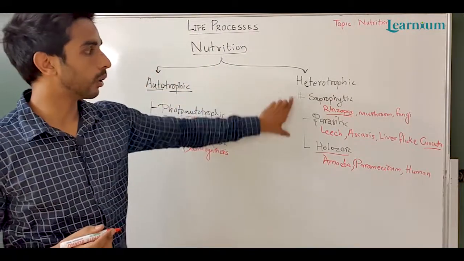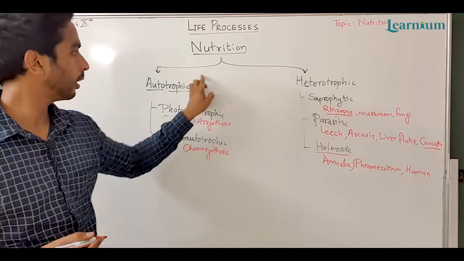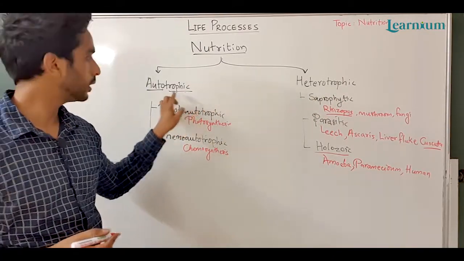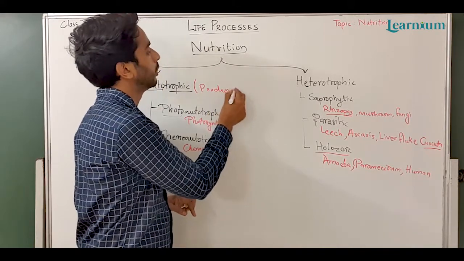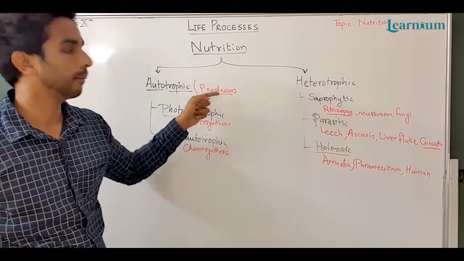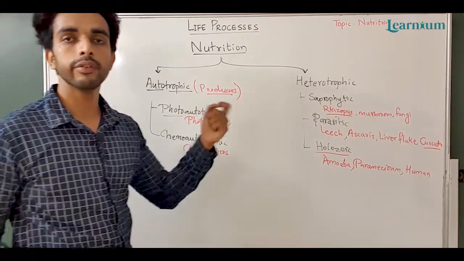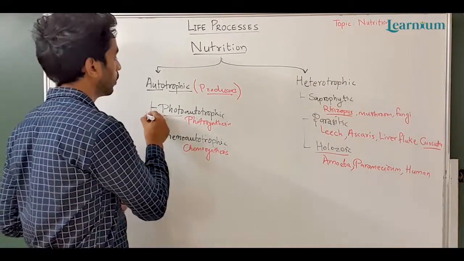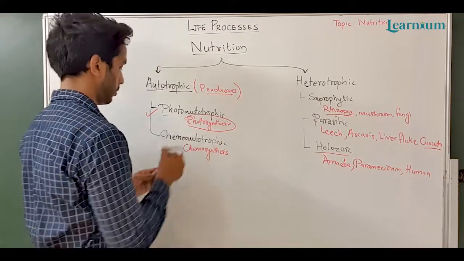These heterotrophic organisms depend upon the autotrophic organisms. The autotrophs are the producers, they produce the food, and the heterotrophs are consumers. So they are depending upon the producers for their nutrients. First we will see phototrophic nutrition, that is the process of photosynthesis.